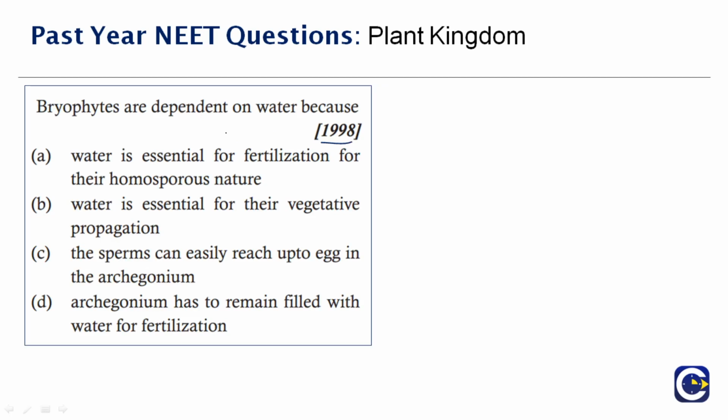Why is it that bryophytes are dependent on water? As I already mentioned, bryophytes do not grow as tall plants. They look like surface plants. That is why they resemble more like algae. They are mostly adhered to the surface and they do not grow tall.